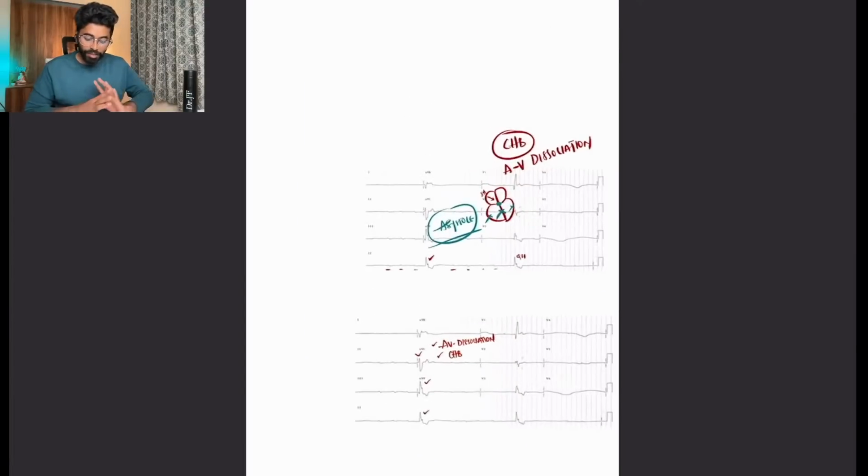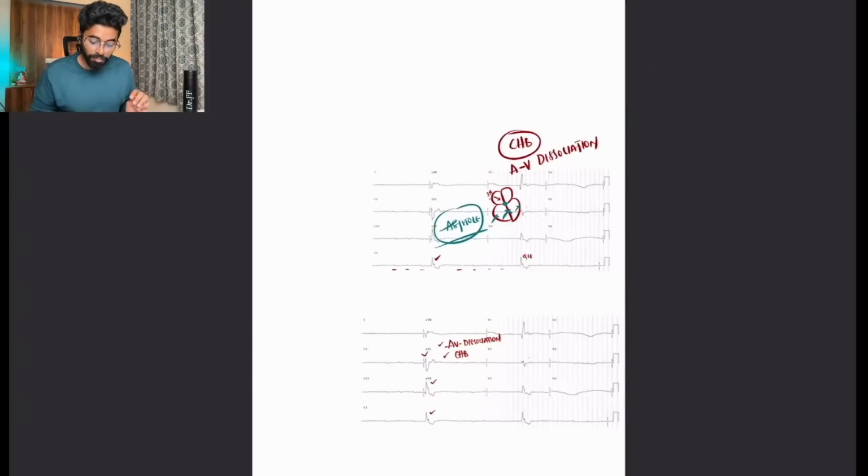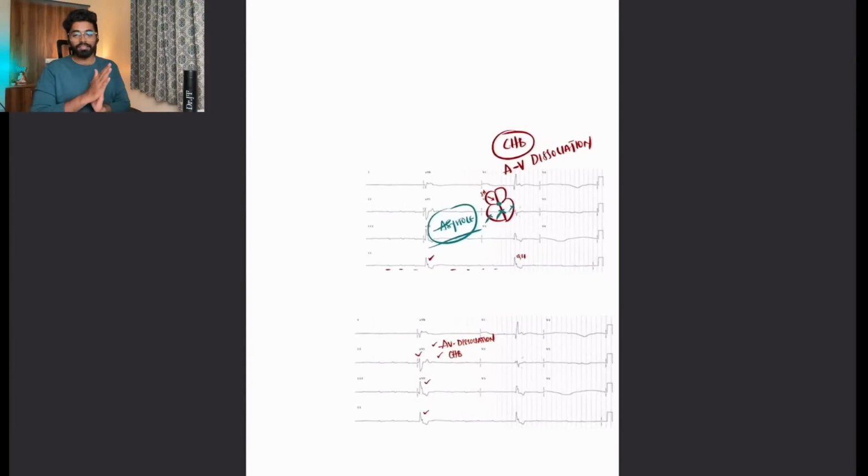So that's it about the blocks. We have discussed primary block, secondary block, and also tertiary complete block, and secondary block Mobitz type 1, Mobitz type 2, and also 2 is to 1 block. And that sums up the entire ECG class, and it's almost 1.5 hours.